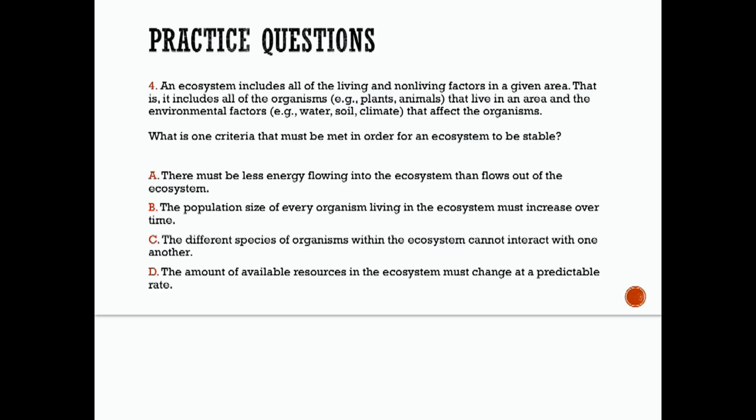If we look at A, there must be less energy flowing into the ecosystem than flows out. Okay, that's not necessarily true, so we're going to cross off A. If we look at B, the population size of every organism living in an ecosystem must increase over time. Okay, that's not true. It doesn't have to do that. And C, the different species of organisms within the ecosystem cannot interact with another. No, so hopefully it's D. The amount of available resources in an ecosystem must change at a predictable rate. Yes, so number 4 is going to be D.